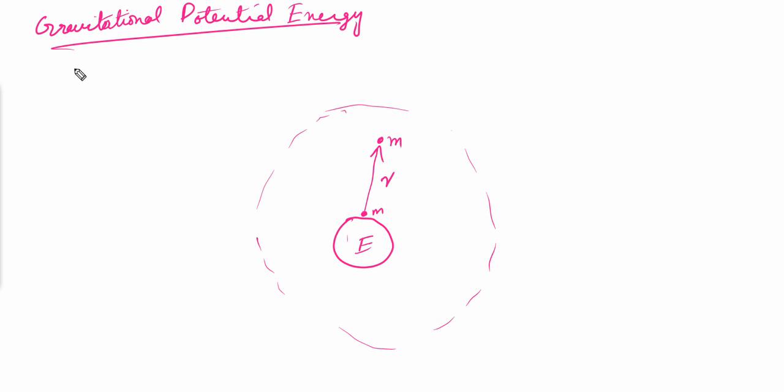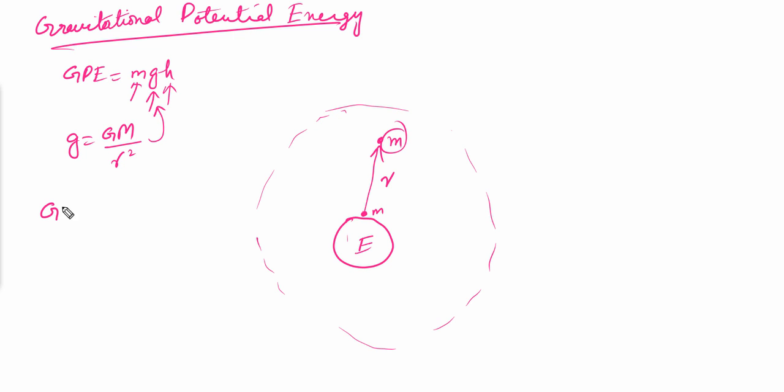As we know, the gravitational potential energy is equal to mgh. Now, this g is the gravitational field strength, and this h is basically r, the height, and m is this mass. So I'll write g equals GM over r square and substitute this value into g.